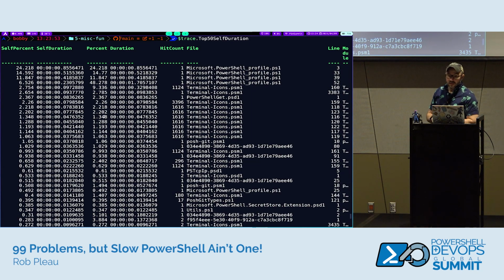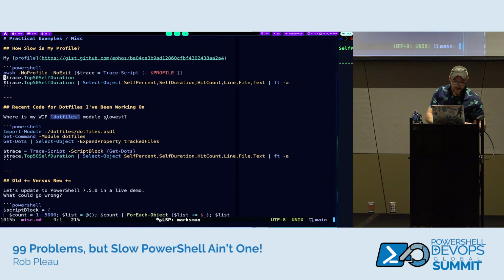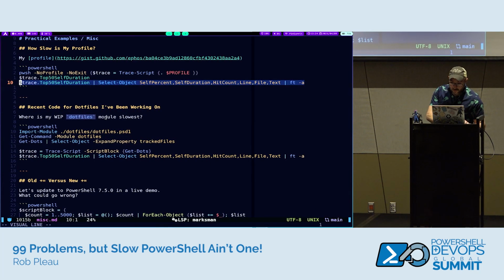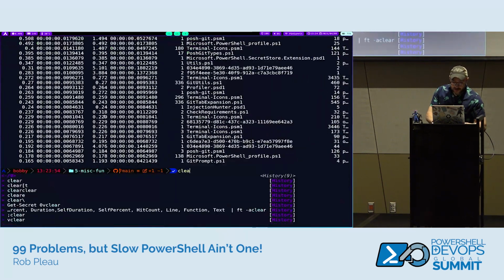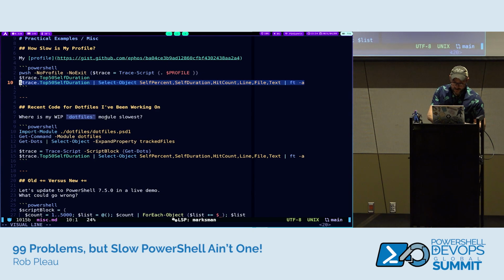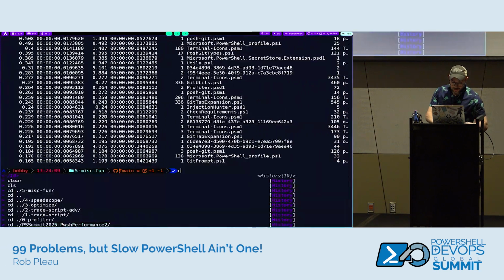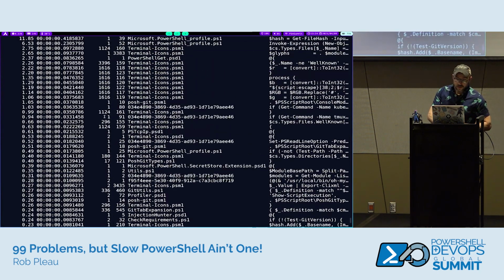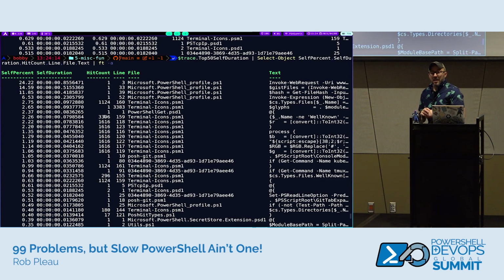We might need to do a little, we're going to need to, one second. Let's do it this way. I forgot I had that line. Again, that's why I'm doing the piping to the Select-Object. All right, now let's look at that. That's a little bit better. Not surprisingly, and you can see all the files here, this is a more practical use than the ones we were looking at for Profiler.